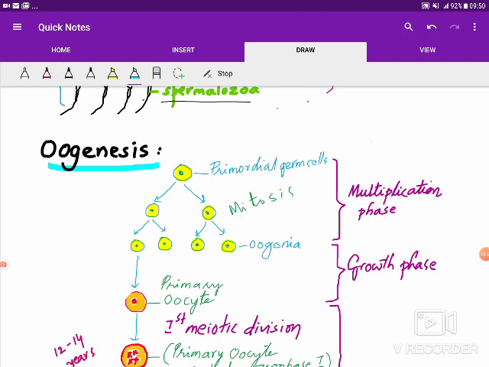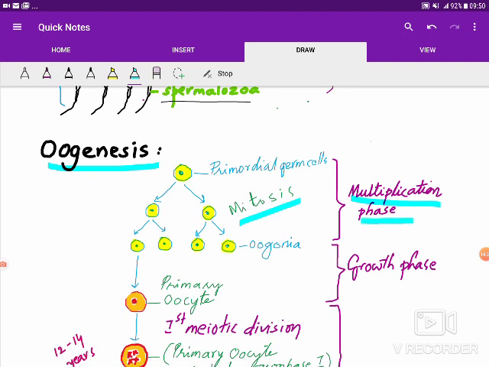makes a beginning. The primordial germ cells, which arise from the extra embryonic membrane, enter into the tissue which is going to form the future ovary, and these primordial cells undergo mitosis and produce a large number of oogonia, and that is the multiplication phase.